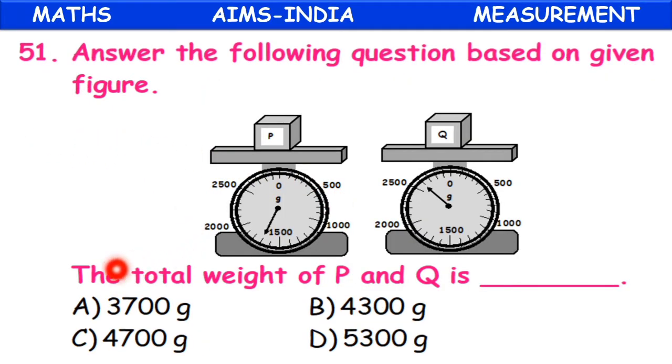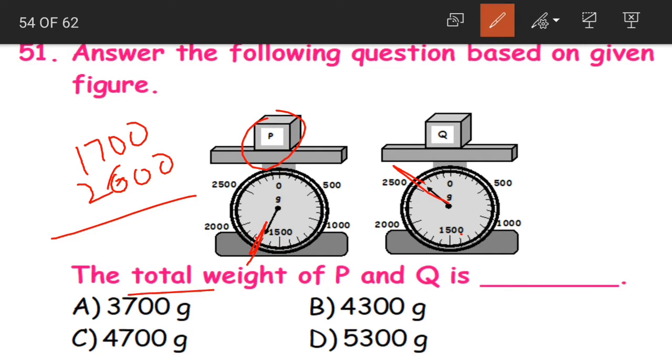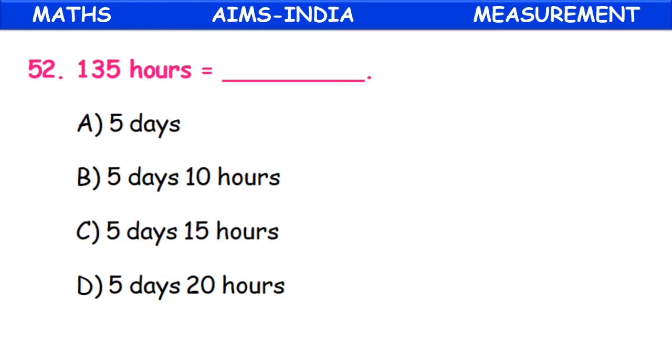Question 51. The total weight of P and Q is dash. We have already measured the weight of P and Q, right? The weight of P is here 1700 grams. The weight of Q is 2600 grams. When we add, they are asking us to find out the total weight. So we are adding 0, 0, 7 plus 6 is 13, 1 plus 1 is 2, 2 plus 2 is 4. So 4600 grams is the total weight of P and Q. That is our option B.